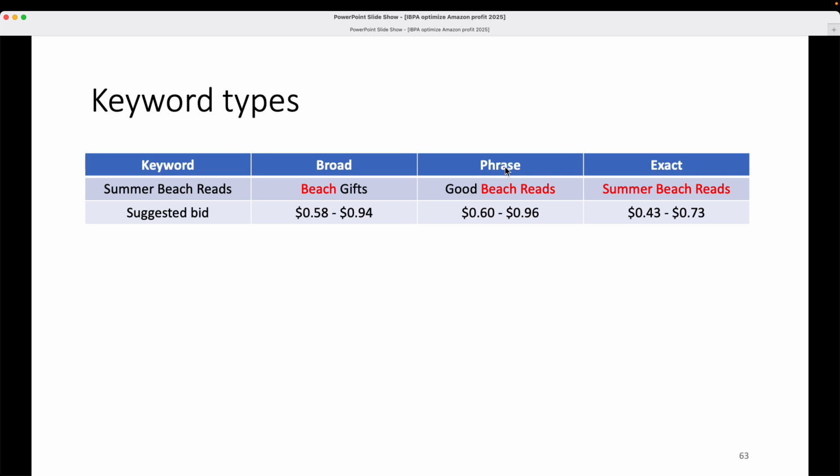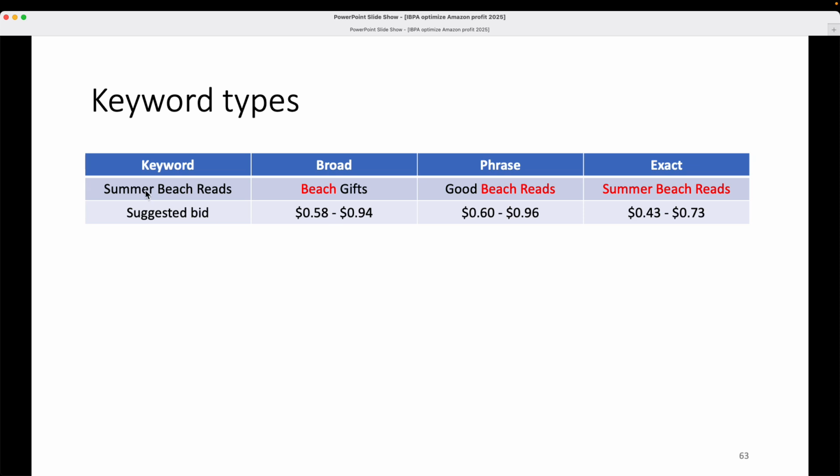Now, Amazon also gives you the opportunity of creating what's called a phrase bid for summer beach reads. And what this means is that if a customer types in beach reads or good beach reads, summer beach reads will still be triggered because it's not the exact, but it's a phrase within it. So you can see that the bid level for that is slightly higher, although to be honest with you, that's not always the case. And then broad means that somebody searching for something that only has one word in common, like beach gifts, that will trigger the advertisement to show up, and you can see the price level there.